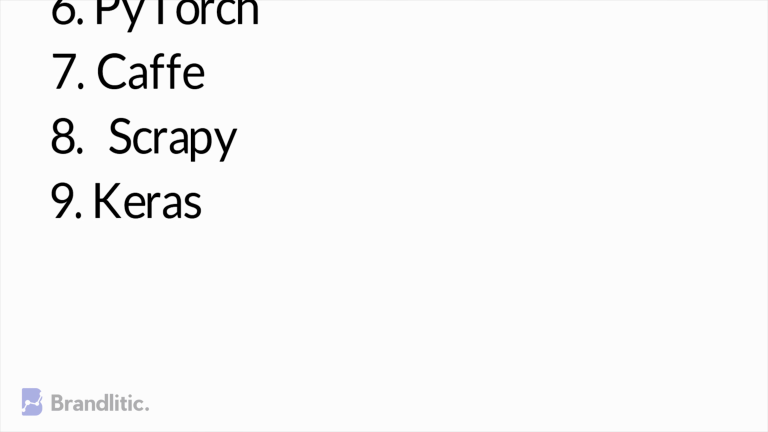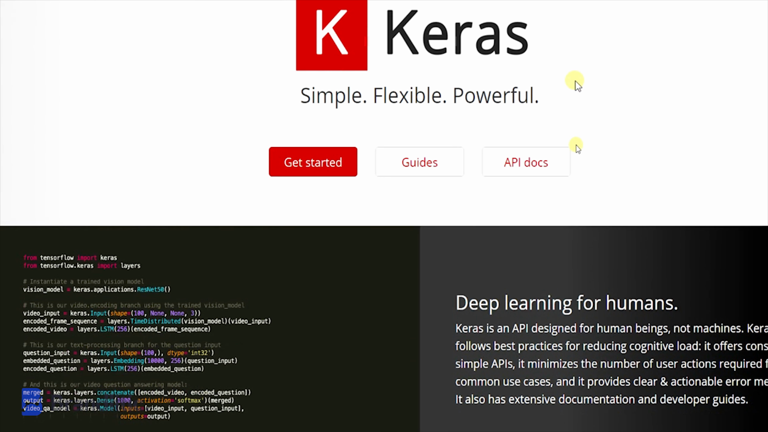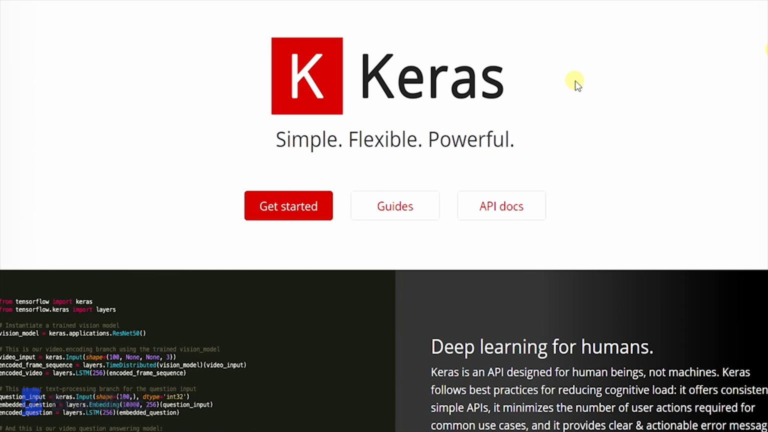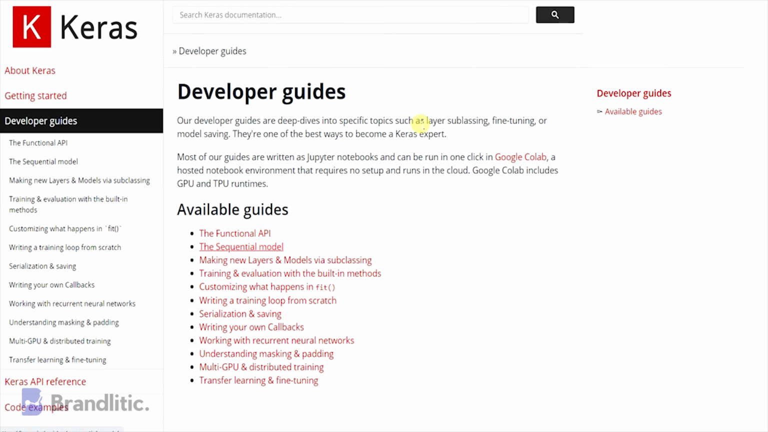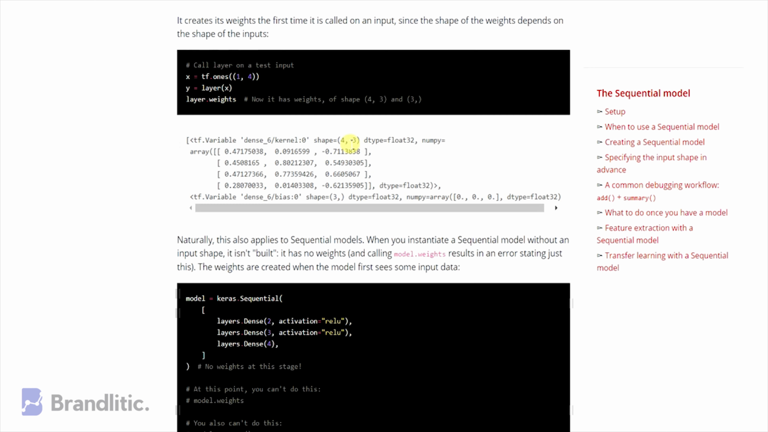Number 9. Keras. Well, this package is built for fast experimentation. It's capable of running on top of other frameworks like TensorFlow 2 and is regarded as the best for easy and fast prototyping as a deep learning library. Also, it is popular amongst deep learning specialists for its easy to use API structure.